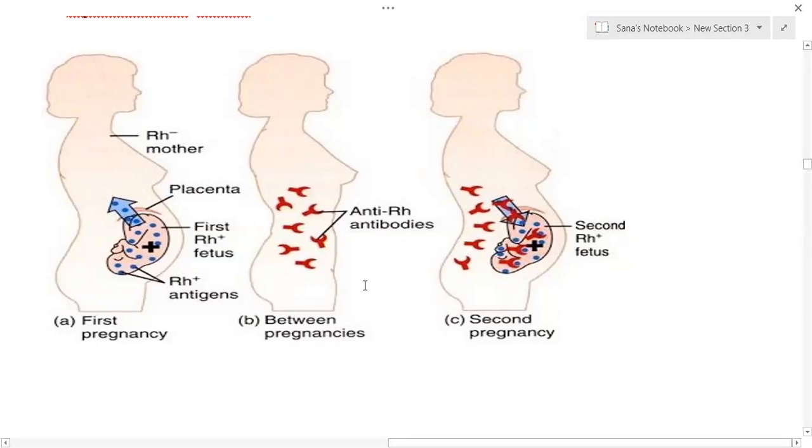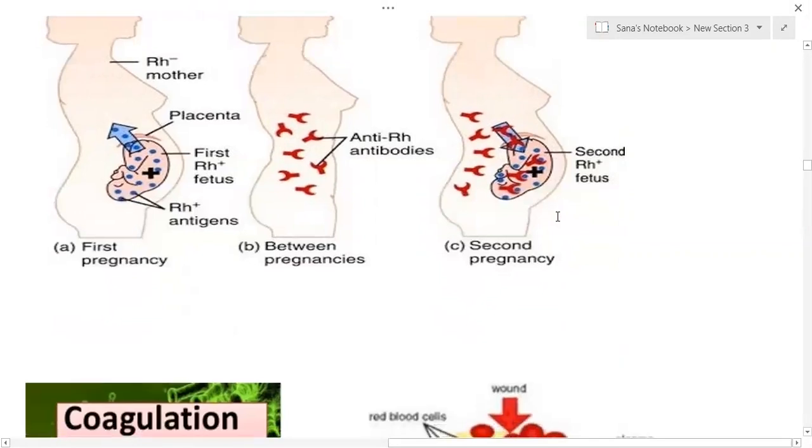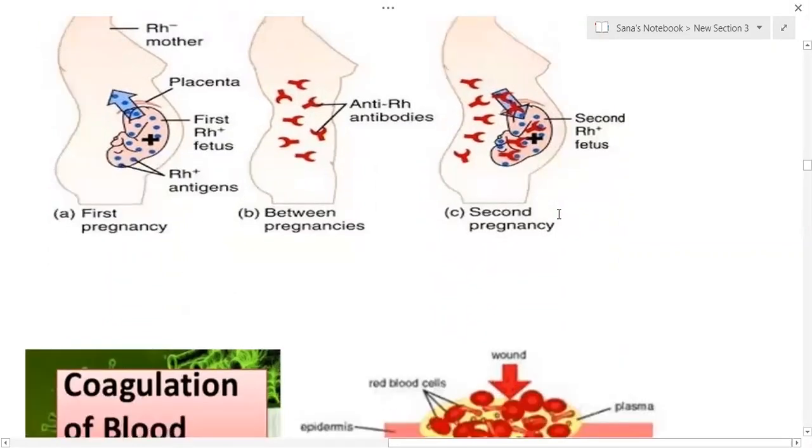In such cases, no such abnormality will be produced in the children. They will not get erythroblastosis fetalis, and they can deliver normal children. So this is a condition that happens when the Rh is not matching.